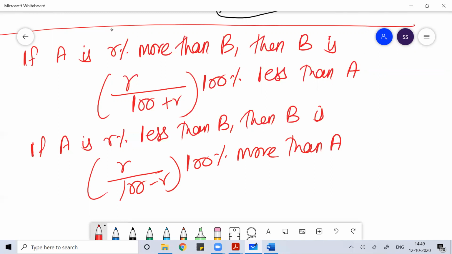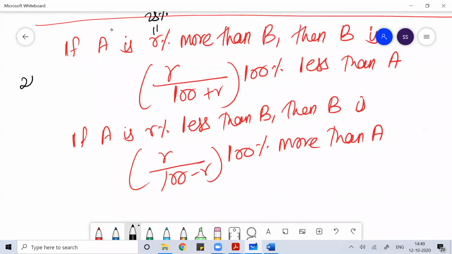If the salary of Ram is 25% more than Lakshman, here this R is 25, then Lakshman's salary is 25 by 125 into 100%, that means 20% less than Ram.